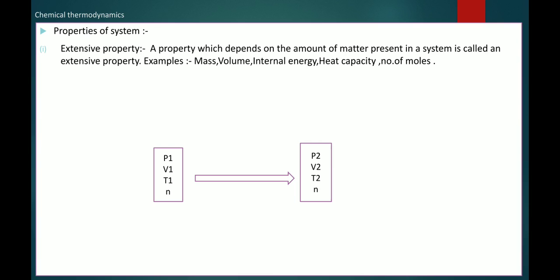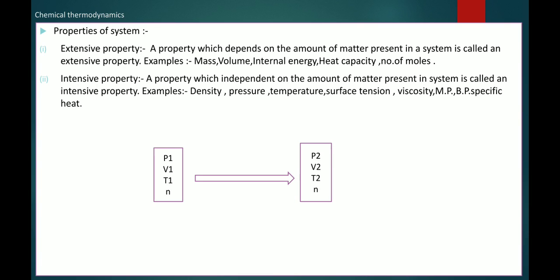Next one is the intensive property. A property which is independent of the amount of matter present in the system is called an intensive property. For example, density, pressure, temperature, surface tension, viscosity, melting point, boiling point, specific heat, etc. When we see this density, so density of water is fixed.